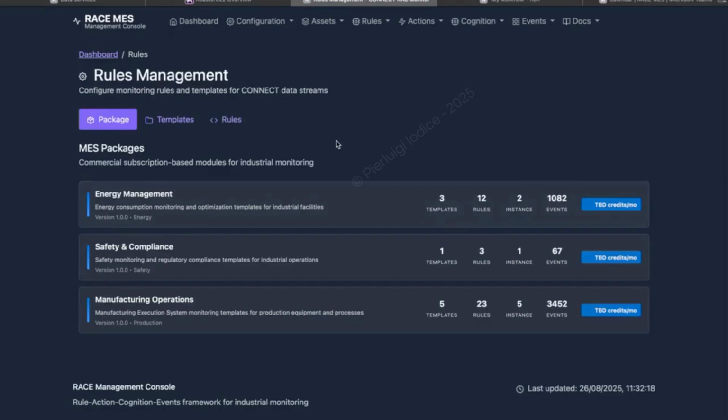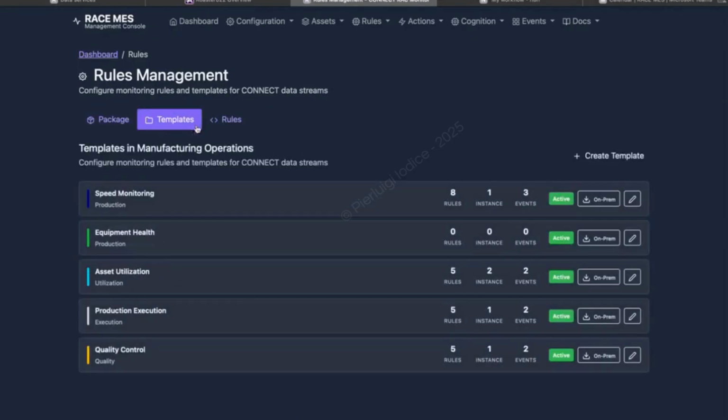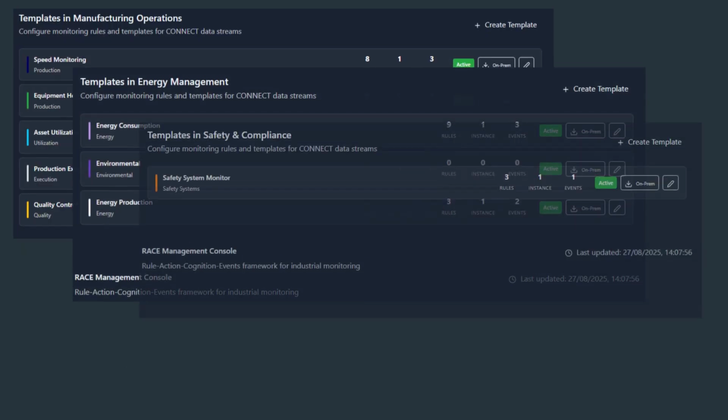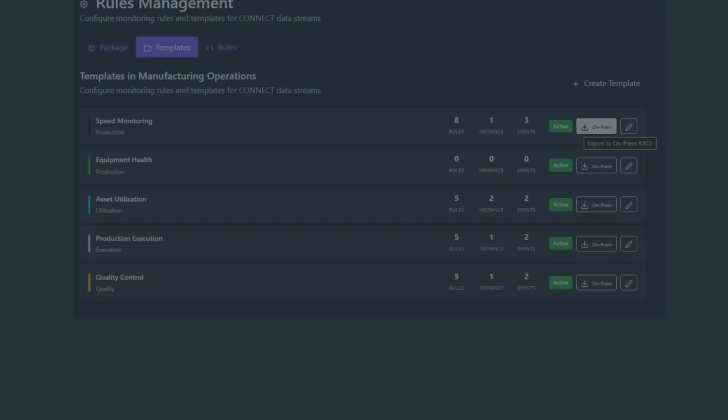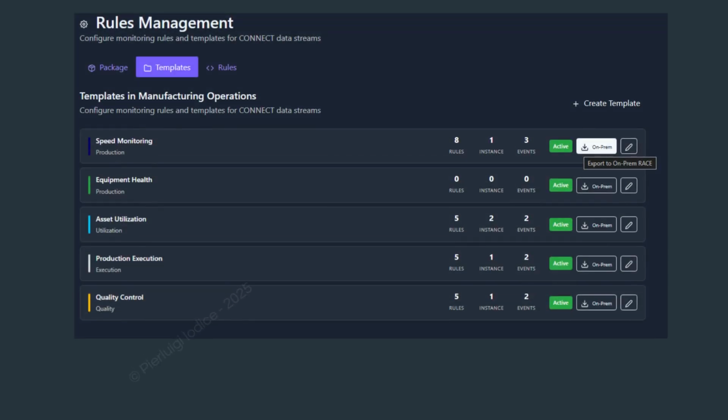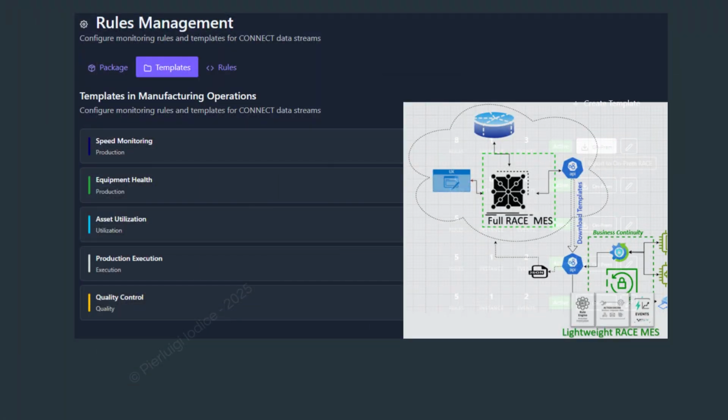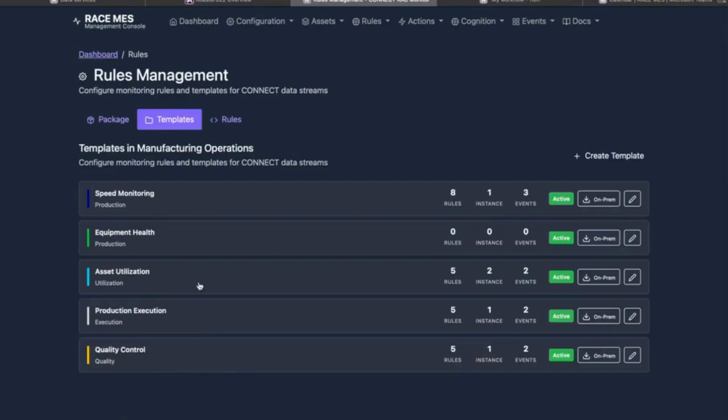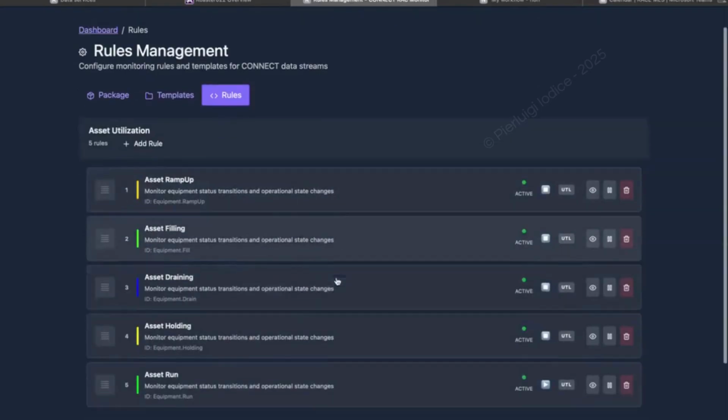These packages are released periodically, allowing us to create as many as necessary to align with business priorities and market demands. Templates serve as encapsulated reusable patterns with placeholders, each mapped for runtime execution to corresponding monitored data points. Notably, templates can be utilized within the Race Lightweight framework, which operates on premises to ensure business continuity for critical operations. Within these templates reside rules.